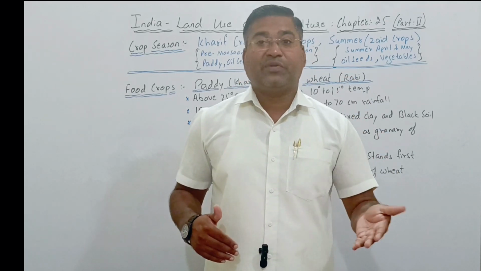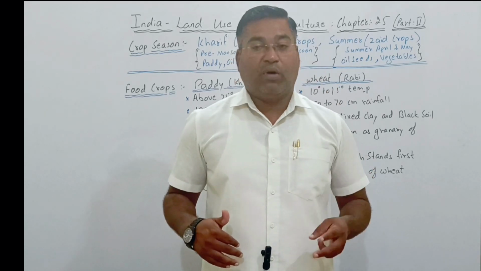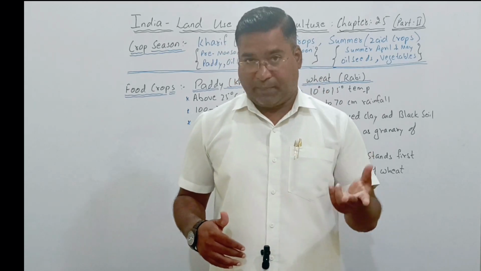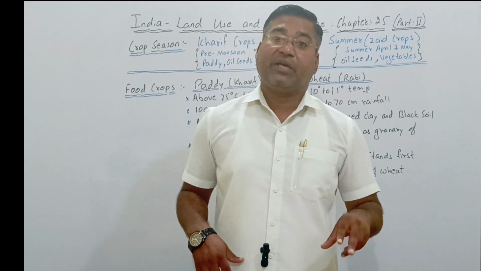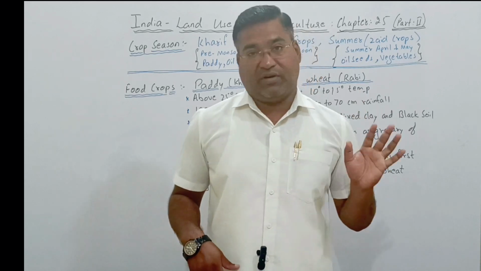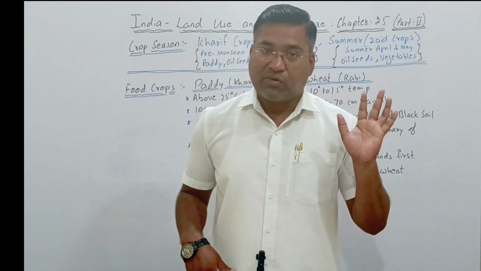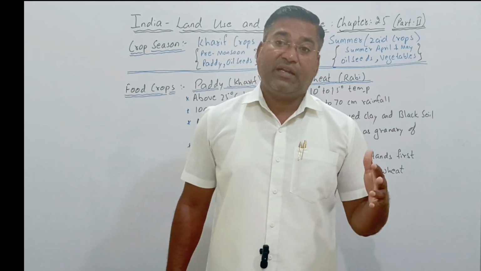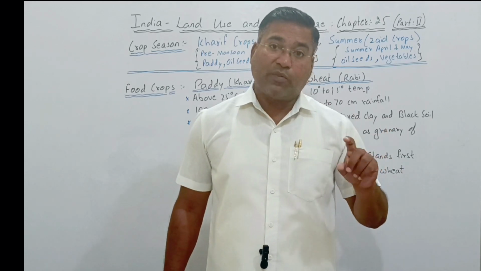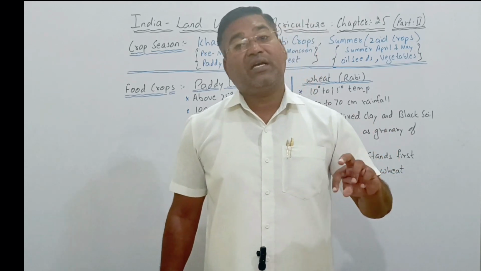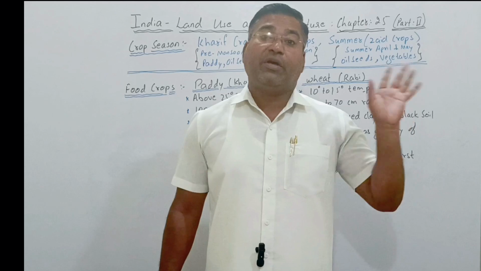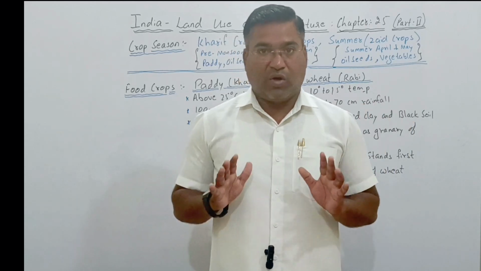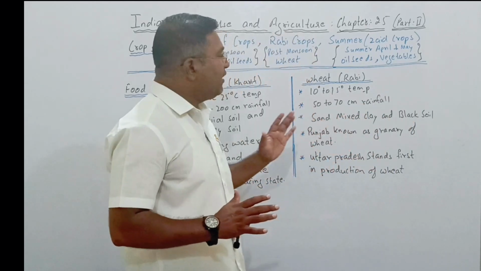Then comes which one? Only two months remain: one is April, another one is May. So this is nothing but totally dry. So we can also say dry farming, where the crops which are grown between the kharif and rabi crop, we call the jade crop or the summer crop. So here we have them.